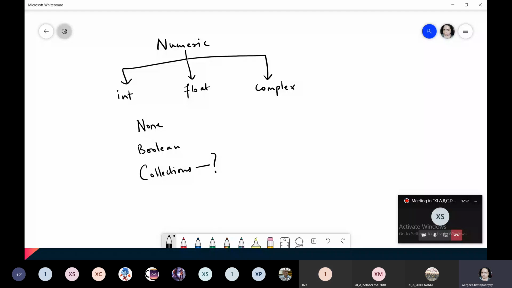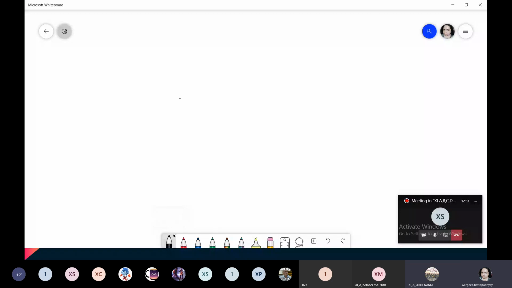List, tuples, dictionary, do you remember? I think I did not teach this. Ma'am, tuple is a set where we cannot change the values. Orijit, I didn't ask you the definition.